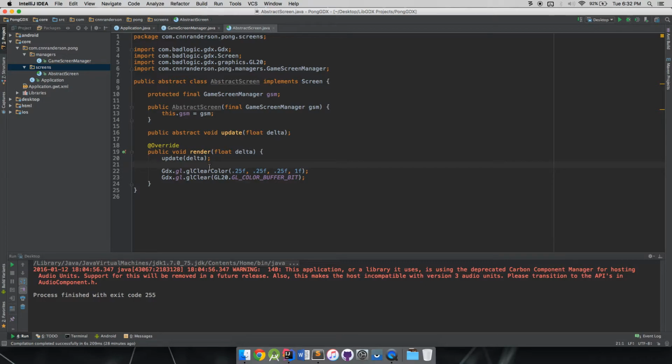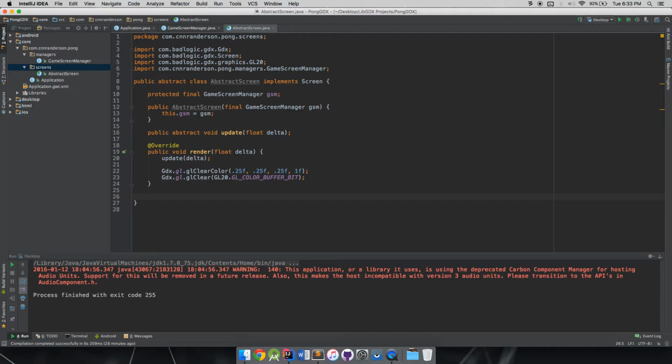So now when we make our subclass screens of this abstract screen, we'll have this render method that we'll call super to, and it will call update for us. So we don't have to have our render methods looking kind of ugly like this in every single screen. We just can separate out our render and update right away in our subclass. So we'll never have to touch this kind of skeleton looking file. It's doing all that dirty stuff for us in the background and making that flow work for us